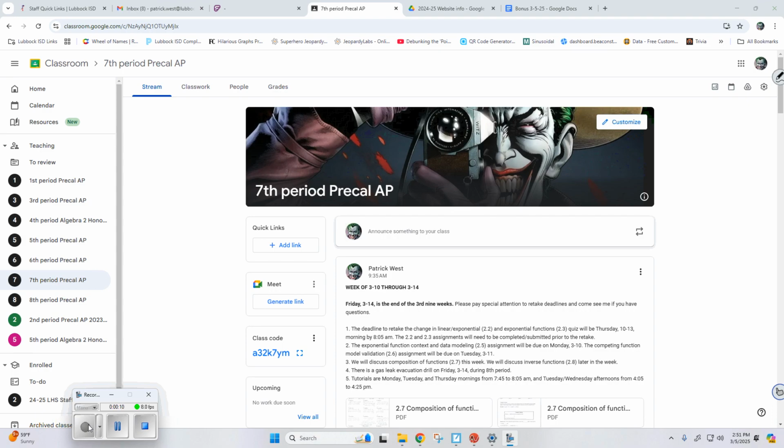Don't forget that this Friday morning by 8:05, that is the deadline to retake your exam from last week. You don't have to have any of the related homework assignments turned in and completed. I would still encourage you to look at those, come in for tutoring if need be, but you just have to come in and say you want to retake and you're good to go. I'm here after school, I'm here the next 2 mornings.